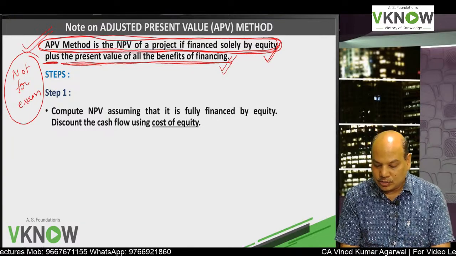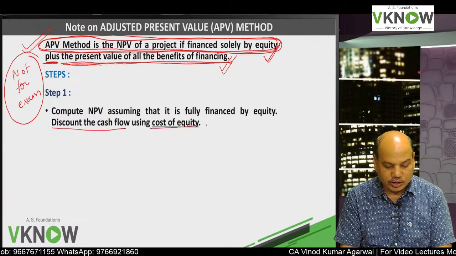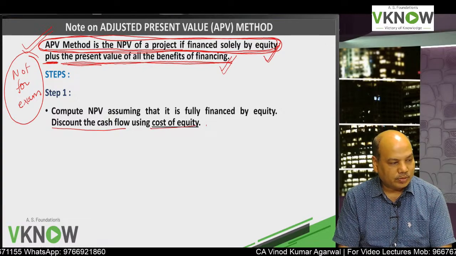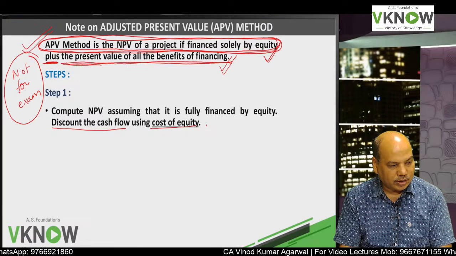Now write down, discount the cash flow using cost of equity.